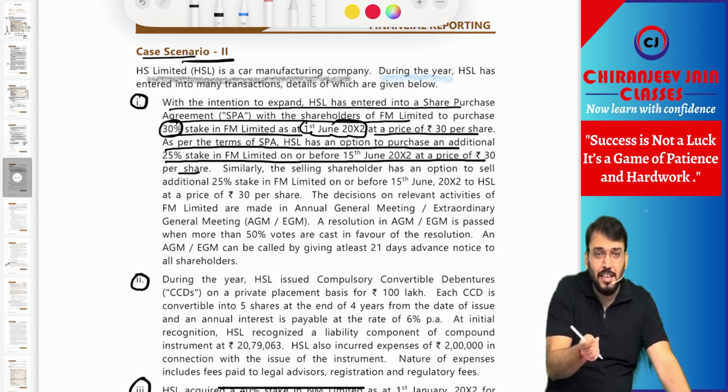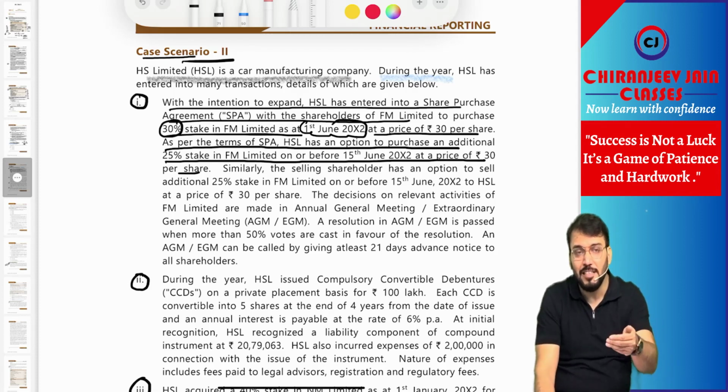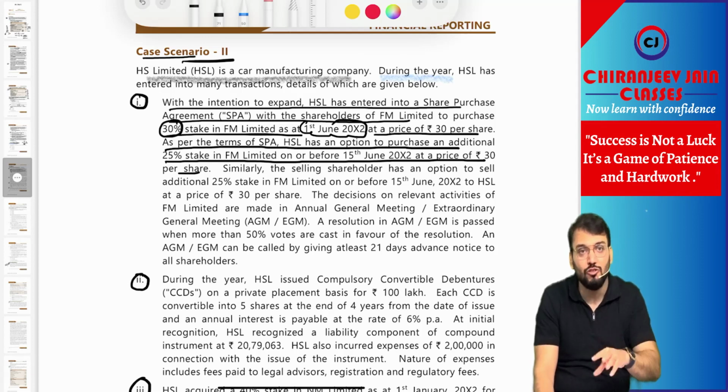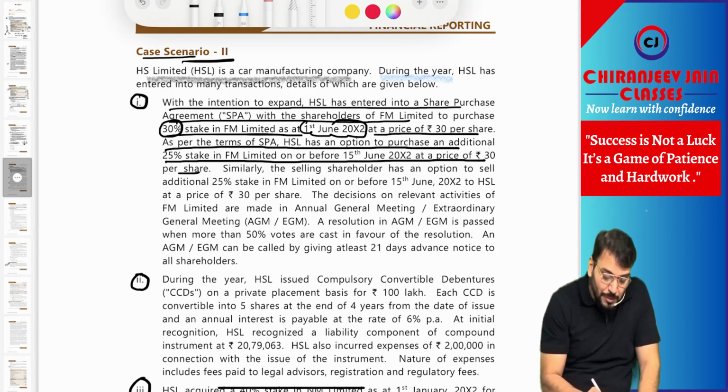For the definition of control as per Ind AS 110, an investor has control if they have power over the investee. Now, power over the investee means what? They have existing rights which give the current ability to direct the relevant activities of the investee. For determining the current ability, the potential voting rights will also be considered if they are substantive. Substantive means they are in the money. In the money means what? They are favorable. Understood?